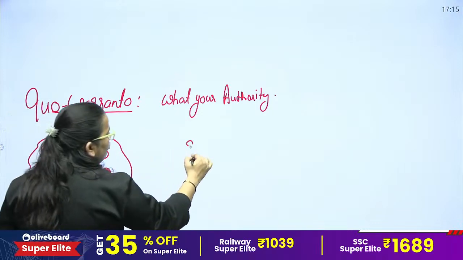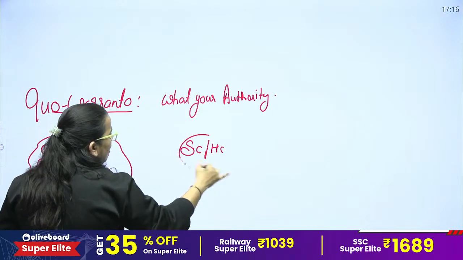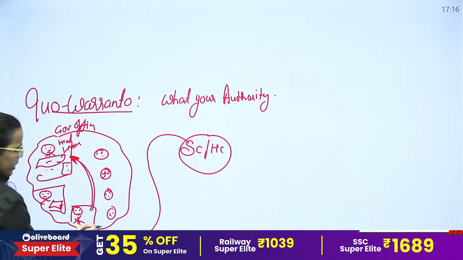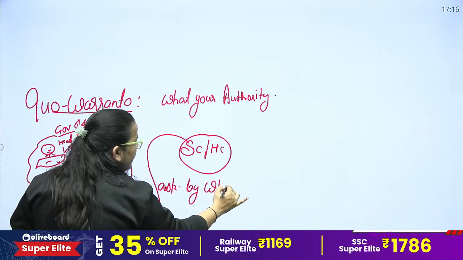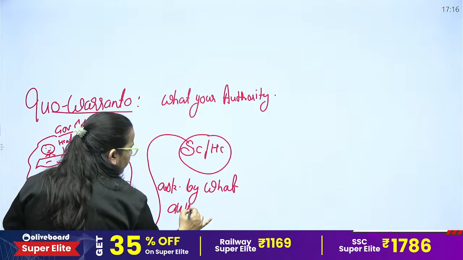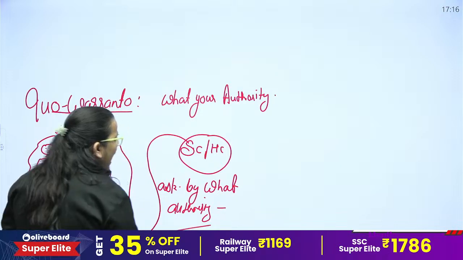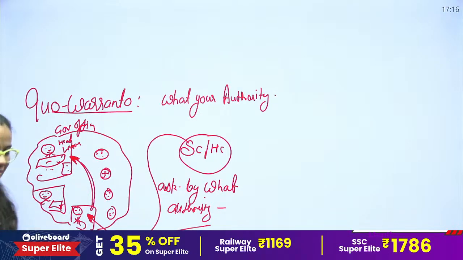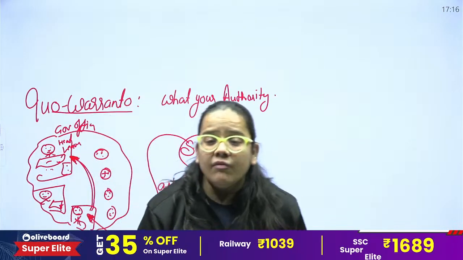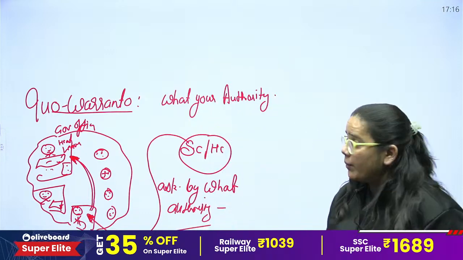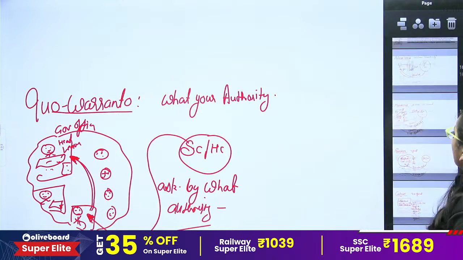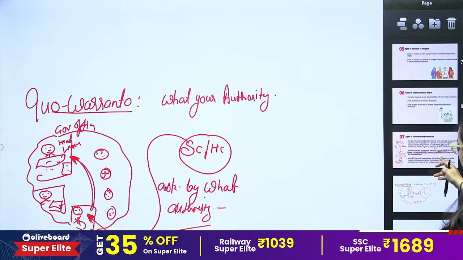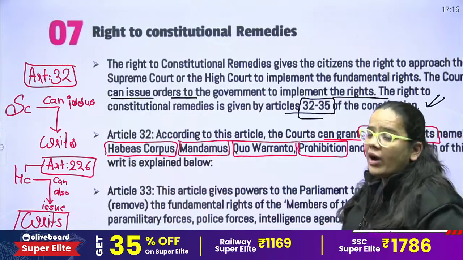In this case, the Supreme Court and the High Court will issue a writ to this government officer and ask him or her by what authority you are handling this post, and do you have any charge of this post? Give a proper answer in a written format. So basically, these are the conditions we can take whenever there's an issue or whenever fundamental rights are violated.